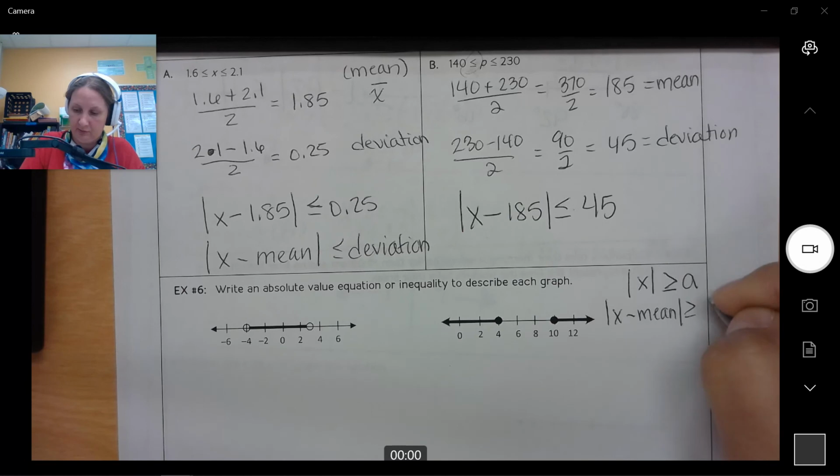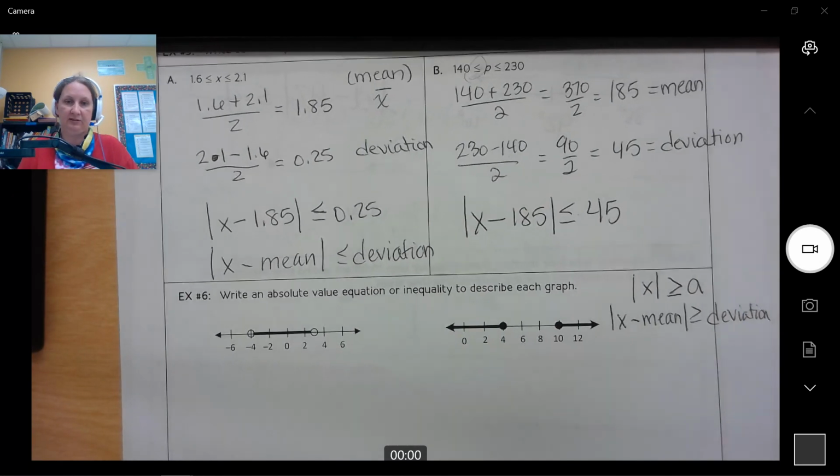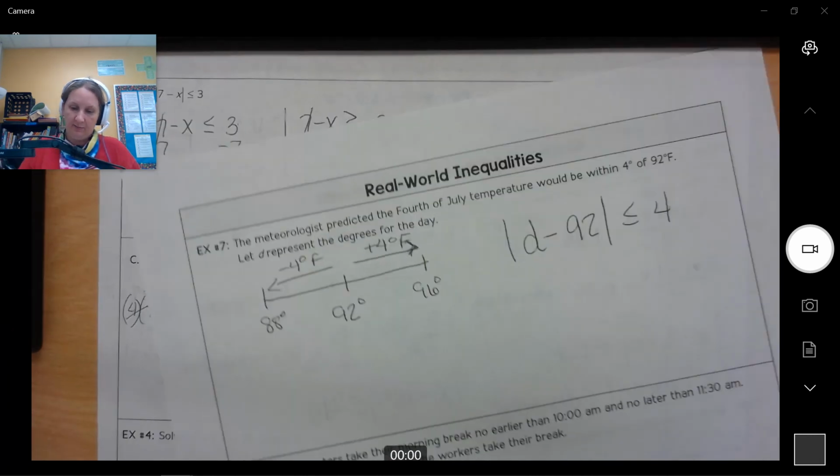Okay, last example is a real world problem. This is similar to one that you actually do have on your assignment. So meteorologists predicted the 4th of July temperature would be within 4 degrees, the word within tells you your deviation, of 92, that tells you your mean. So again, we're going back to that same formula, with D being the degrees, instead of x: difference minus the mean is less than or equal to the deviation.